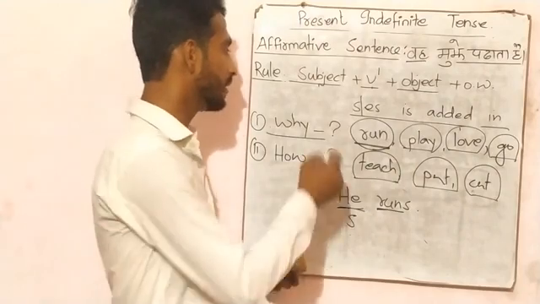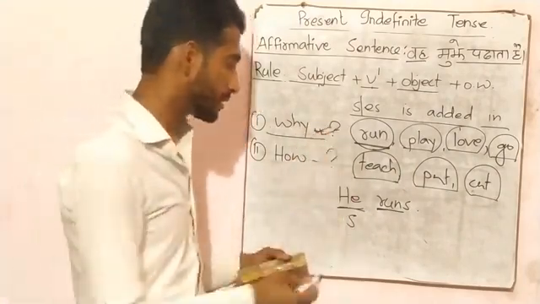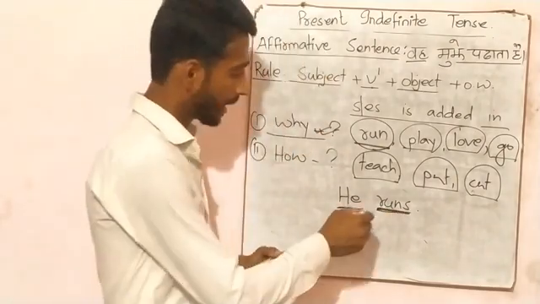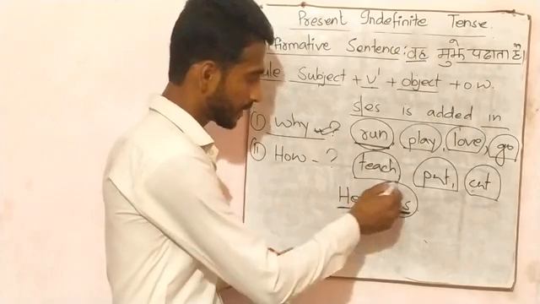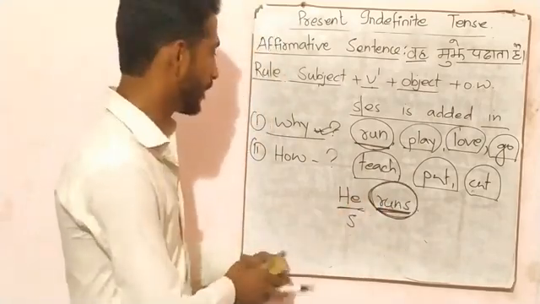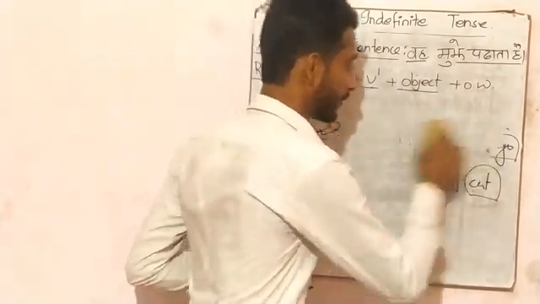Now is the confusion clear? Why do we add s or es in the verb? Because when we need a singular verb, then we add s or es to make that plural verb into singular. Next question is, how do we add s or es in the verb?